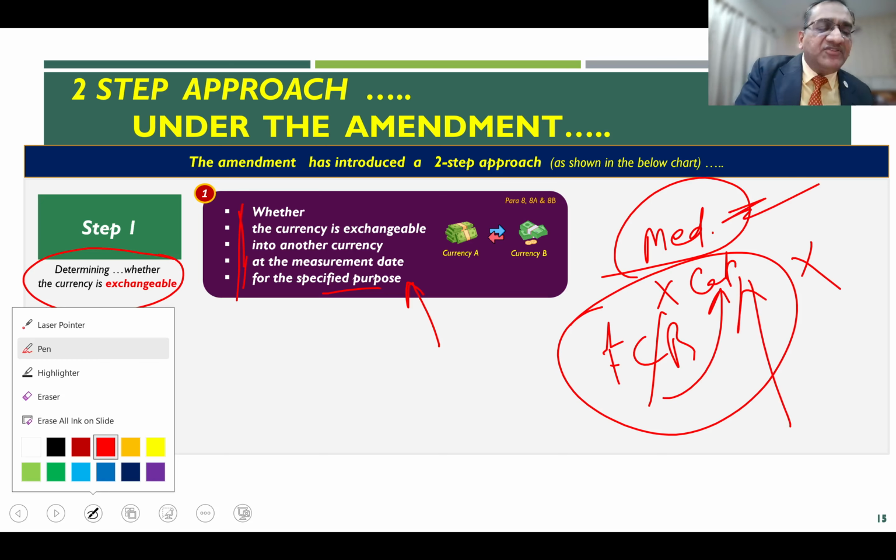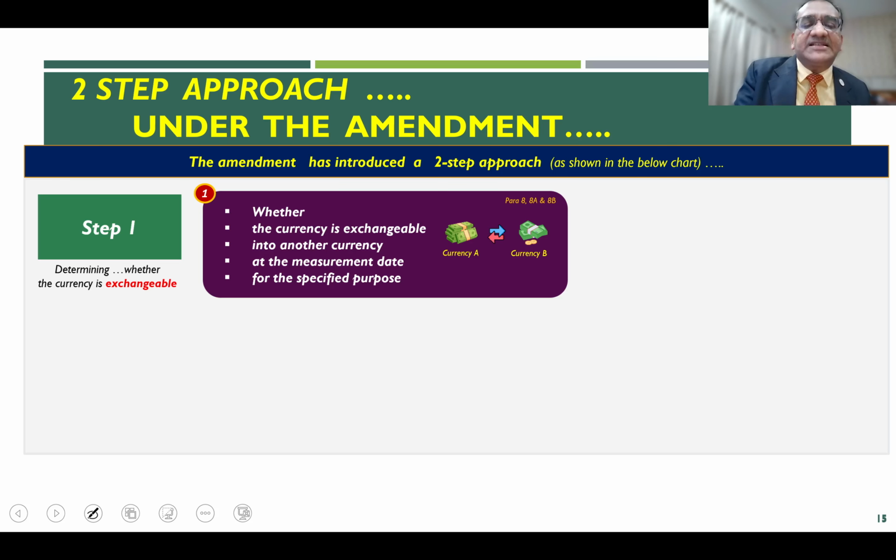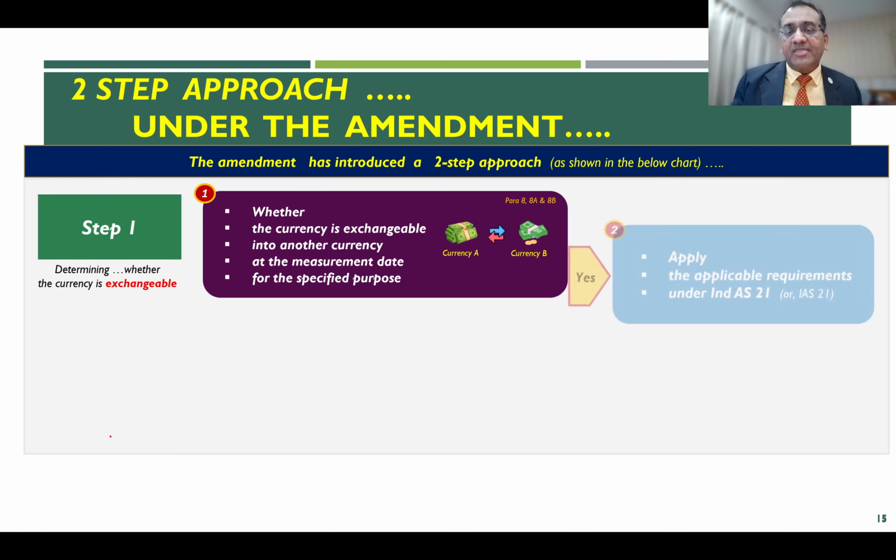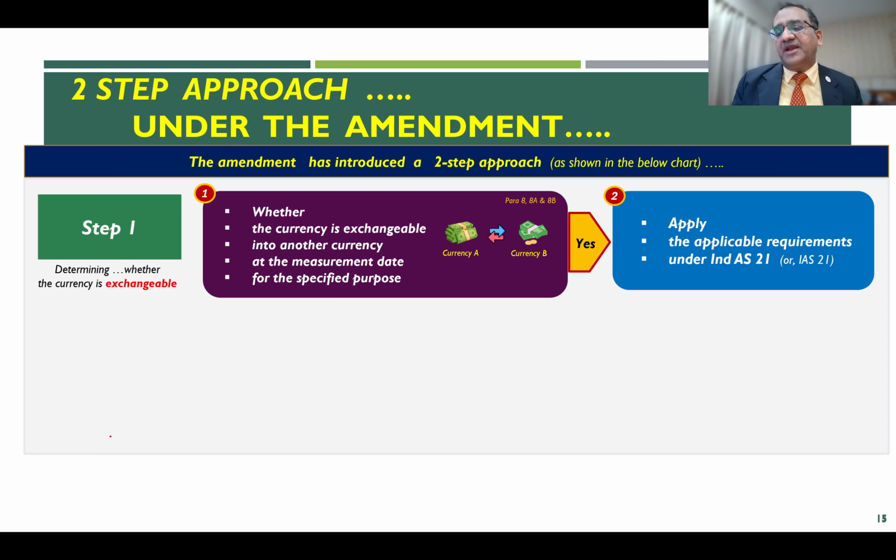So, what step 1 tells you is that you have to assess whether the currency is exchangeable into another currency at the measurement date, in my example the reporting date, let's say 31st of March of a particular year, for the specified purpose. And of course, if the answer is yes, no brainer, then you apply the guidance in Ind AS 21 and IAS 21, which we saw at the start of our discussion, that monetary items use the closing rate. So apply the applicable guidance under Ind AS 21 and/or IAS 21 as the case may be. That is not a problem.